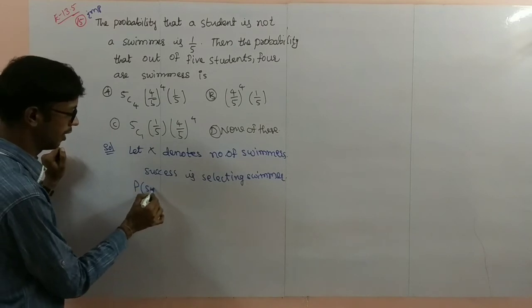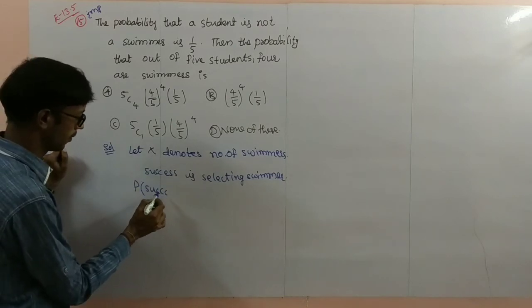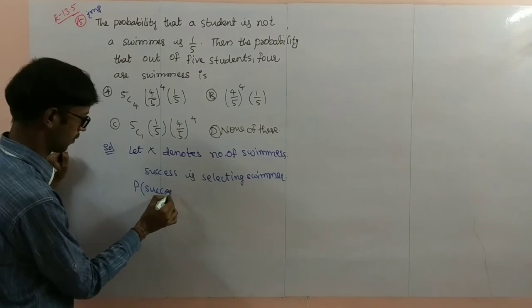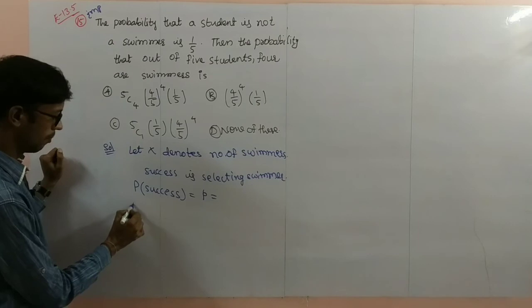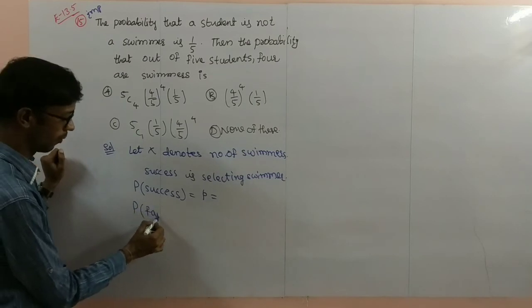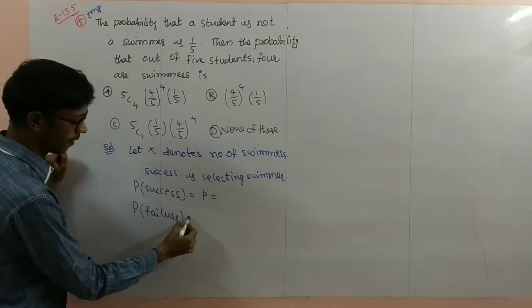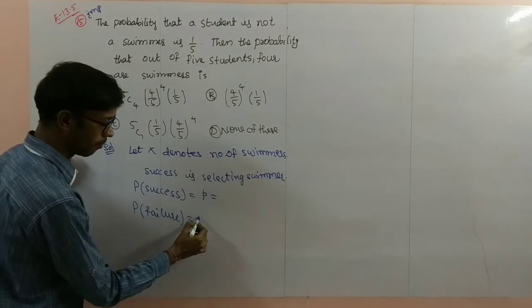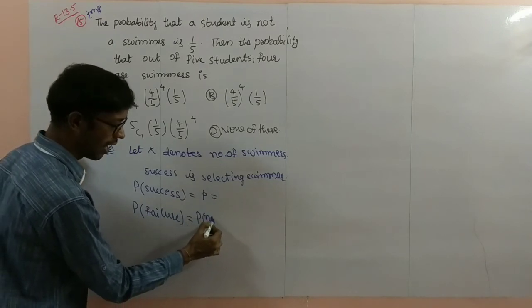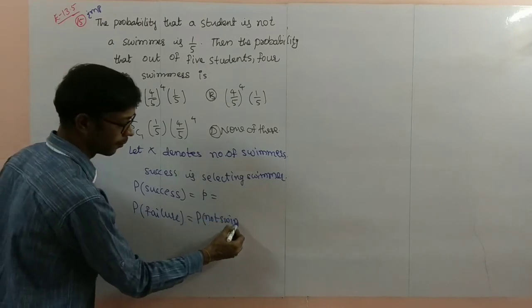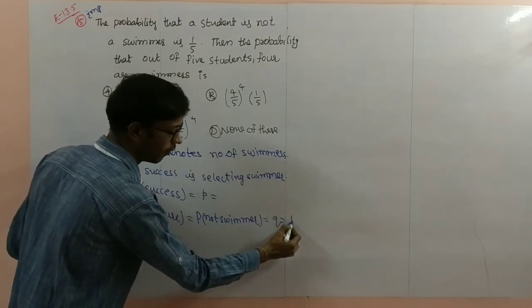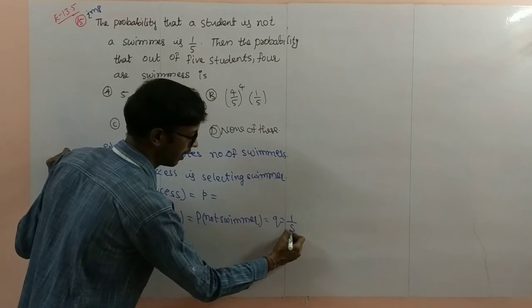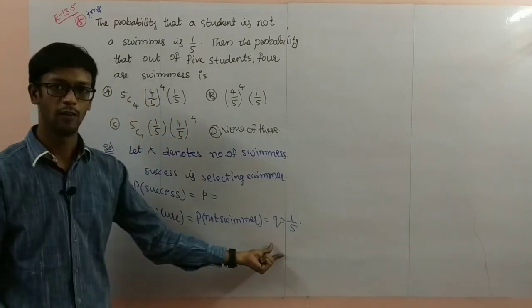Probability of success is small p, we don't know, but the probability of failure, that is the probability of not a swimmer, 1 by 5, they have given.